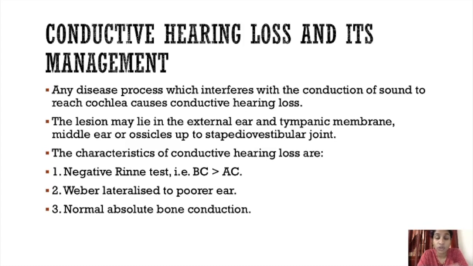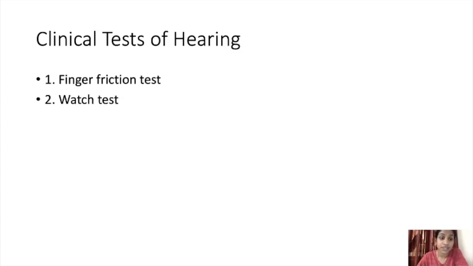So before going to the characteristics, I think we should know the clinical tests. We should know what all clinical tests we are doing for hearing loss. If you understand that, you will understand what is Rinne test, what is Weber's, and what is absolute bone conduction, right? So we will first see that one. The clinical tests of hearing: first one is finger friction test, second one is watch test, third one is speech test, and fourth one is tuning fork test.